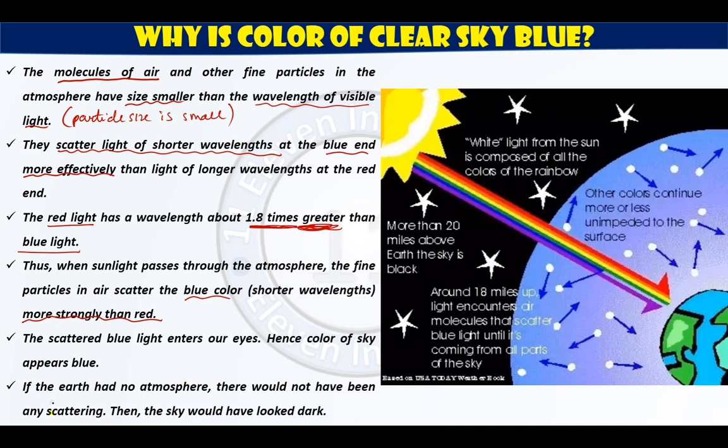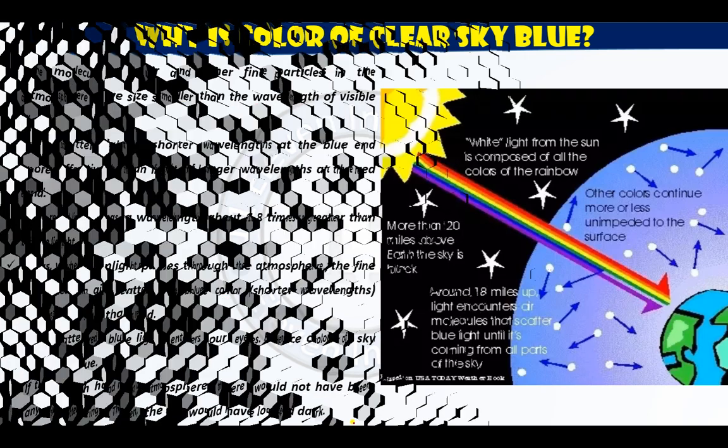See, it is written over here. If the earth had no atmosphere, there would not have been any scattering. Then the sky would have looked dark, or we mean that the sky would have looked black. I hope this is quite clear to you. This is a very important question from examination point of view.